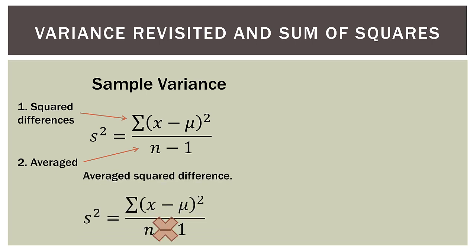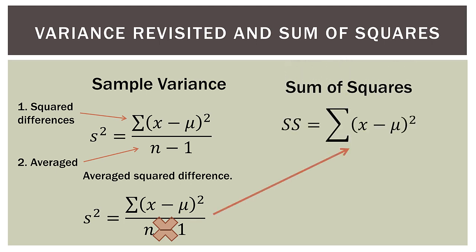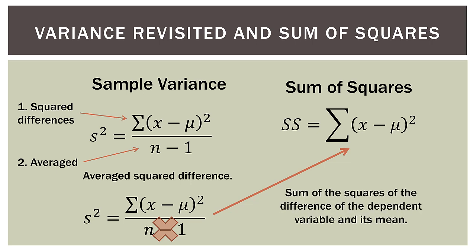Well, what if we take away the n minus 1 part? Well, we're just left with the sum of the squares. So each data point minus the mean, square it, do that for all the data points, add them up, and that is the sum of squares. So the sum of squares of the difference between the dependent variable and its mean. That's all the sum of squares is.